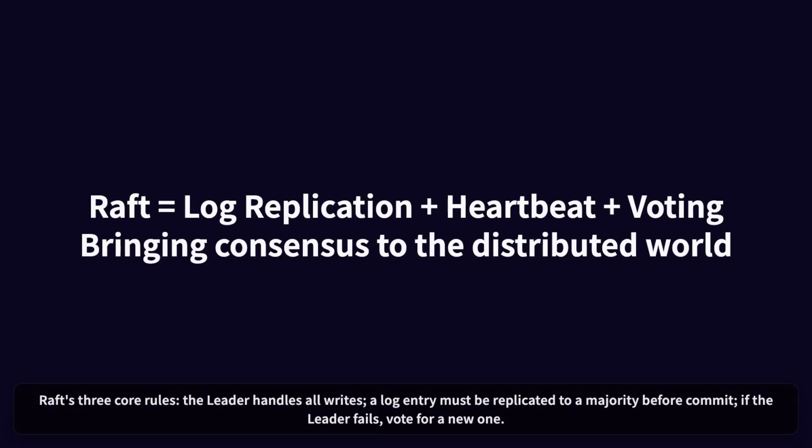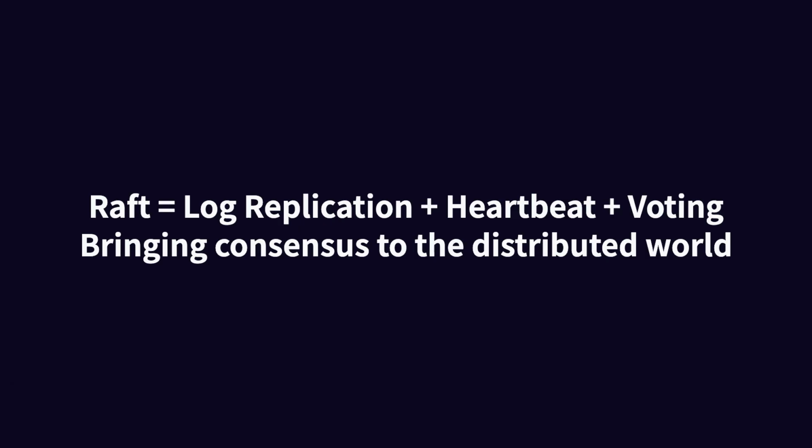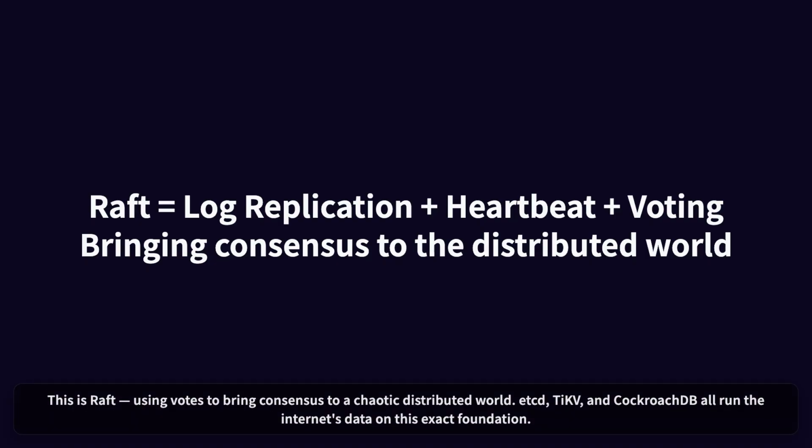Raft's 3 core rules. The leader handles all writes. A log entry must be replicated to a majority before commit. If the leader fails, vote for a new one. This is Raft, using votes to bring consensus to a chaotic distributed world. etcd, TiKV, and CockroachDB all run the Internet's data on this exact foundation.